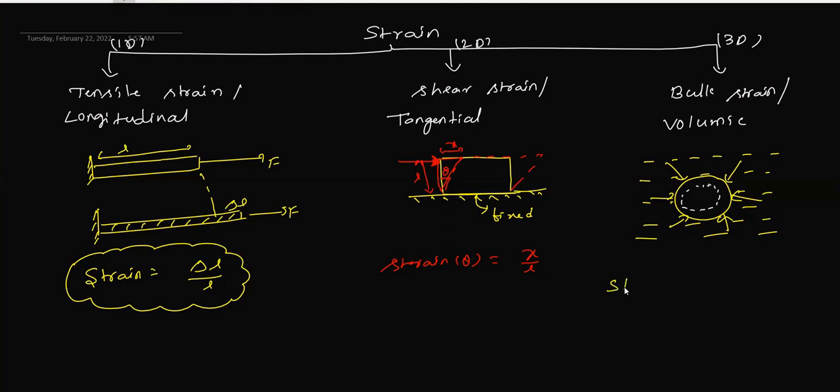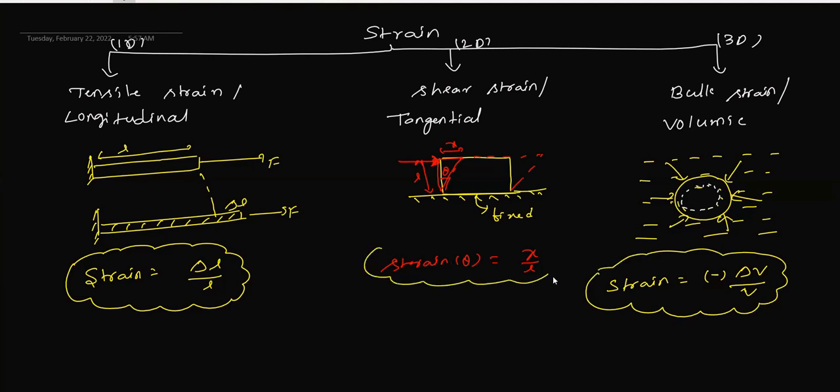That's why strain is change in volume upon original volume. But here I'm giving a negative sign, because in this particular case the volume is decreasing. So strain equals minus delta V by V.